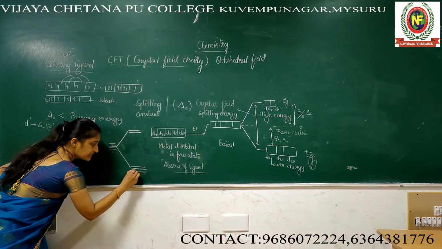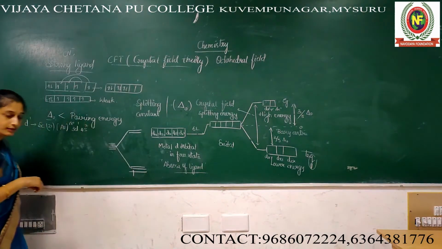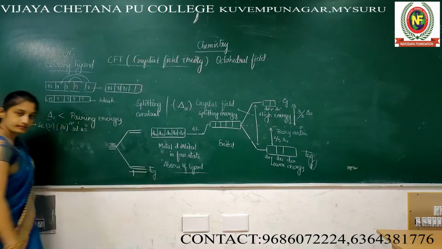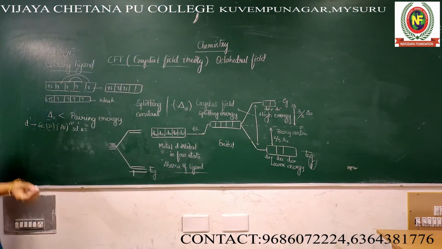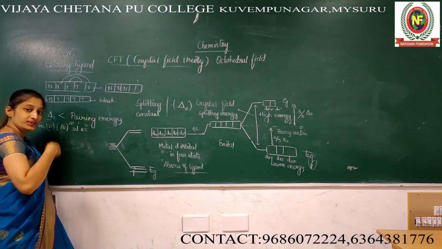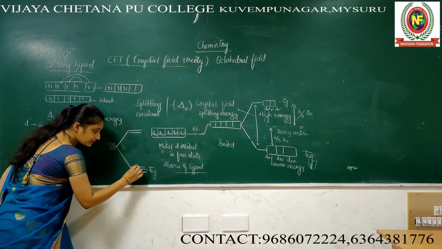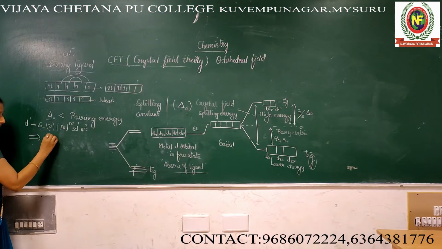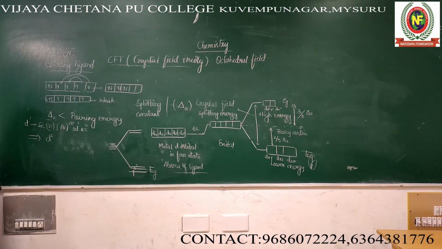If it is a D1 system, the electron occupies the T2G set. Correct? If D2 system, next it will occupy. If D3 system, it will occupy. Up to D3, no doubt.